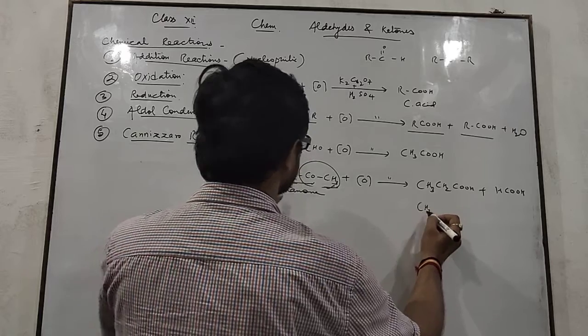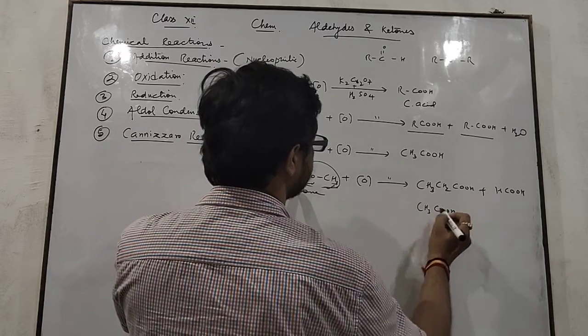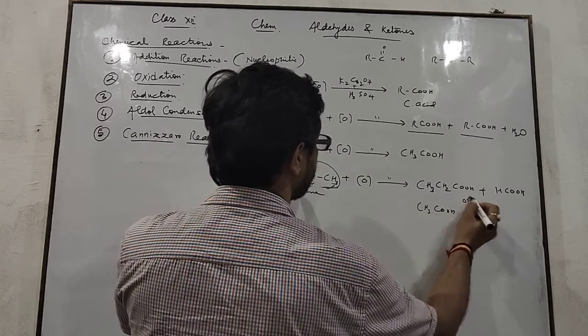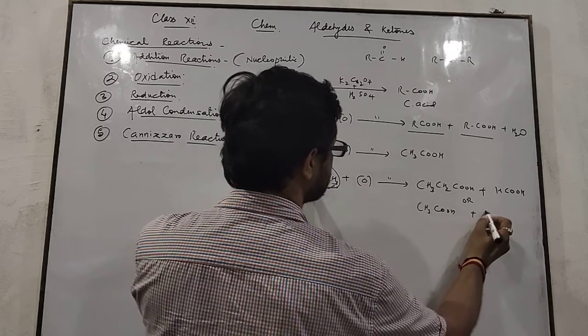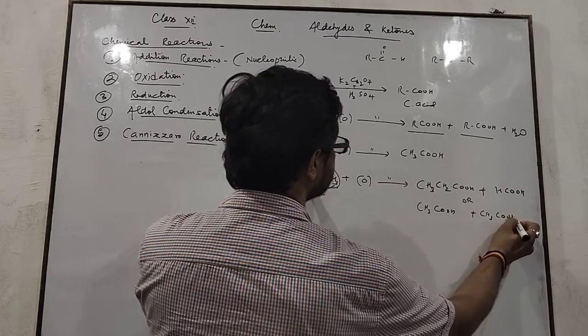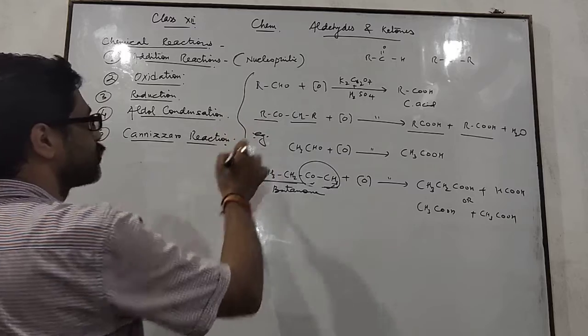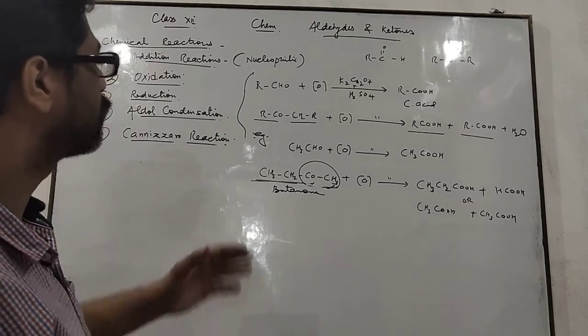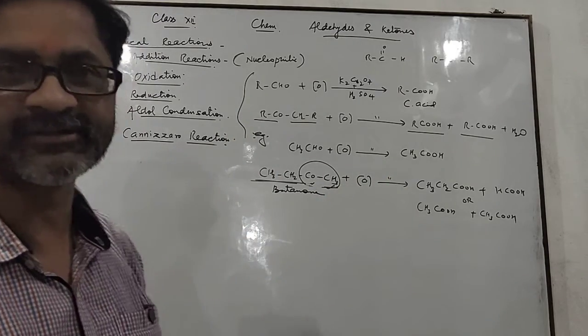or this can also give products from this compound, that means CH3COOH plus CH3COOH. That means both aldehydes and ketones get oxidized to form carboxylic acids.